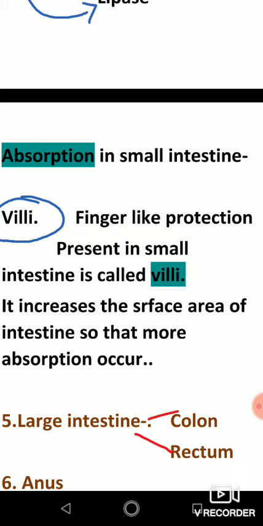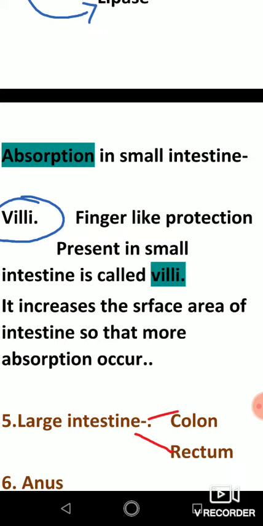It means all proteins are converted into amino acid, all carbohydrate starch converted into sugar, and all fat converted into fatty acid and glycerol. So students, as I have told you, there are two functions of small intestine: complete digestion and absorption. So after complete digestion, absorption takes place.